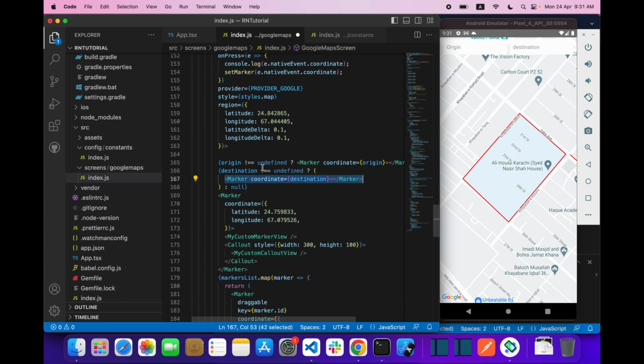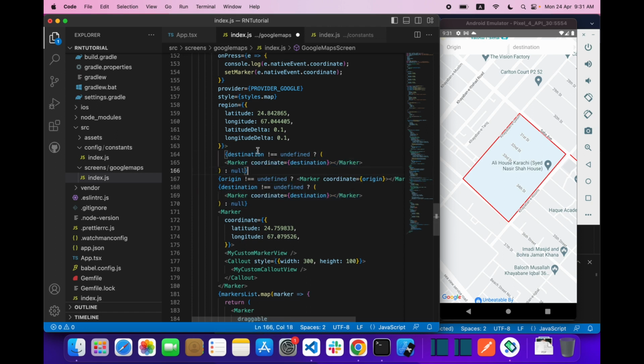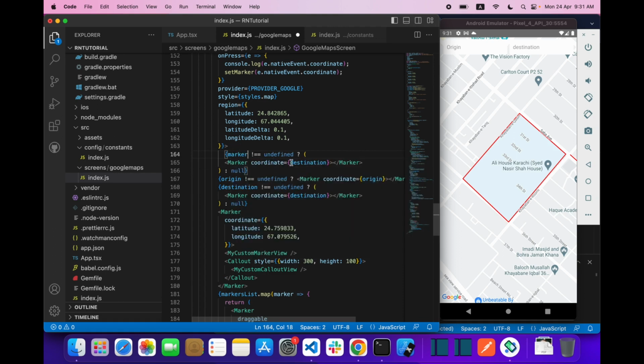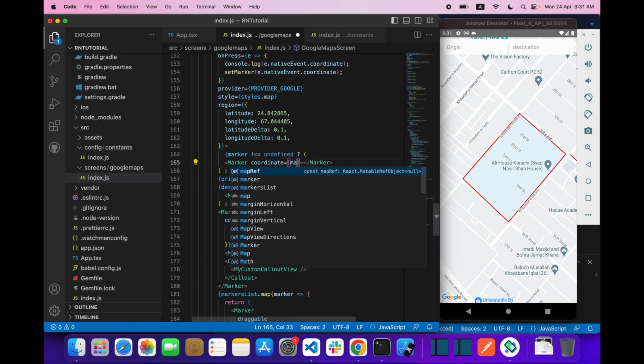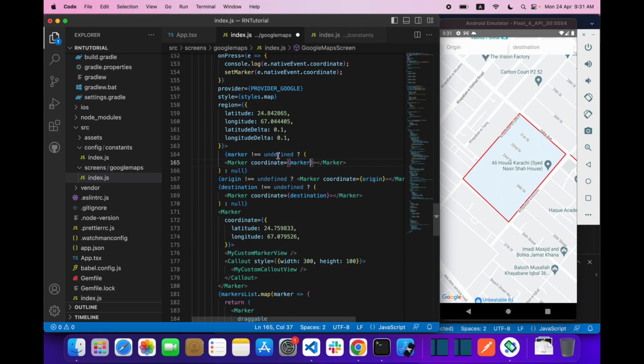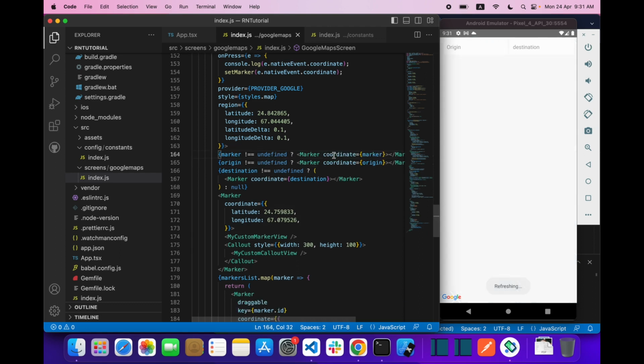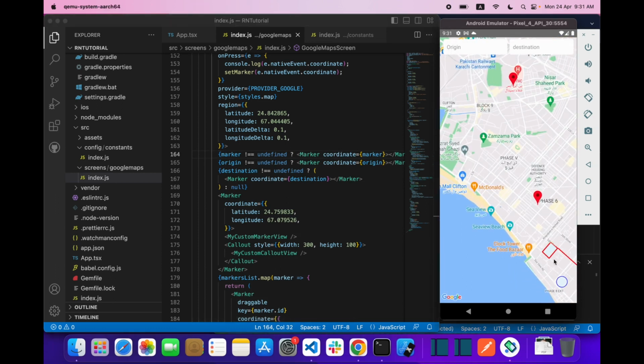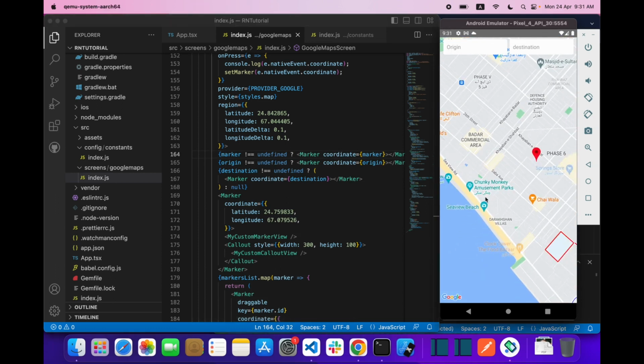So let's copy this thing and paste it over here. Say if marker is not equal to undefined, then use this marker. Okay, now save it.